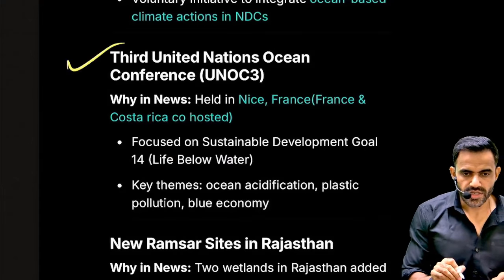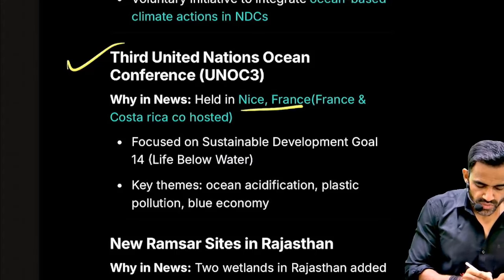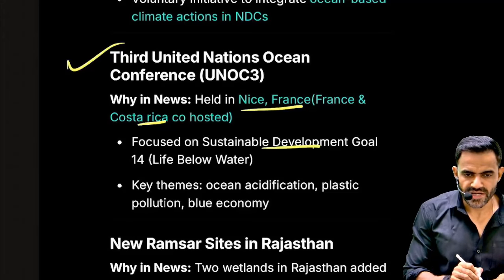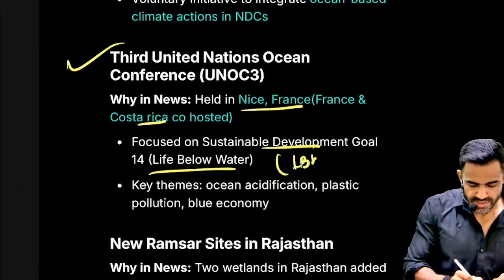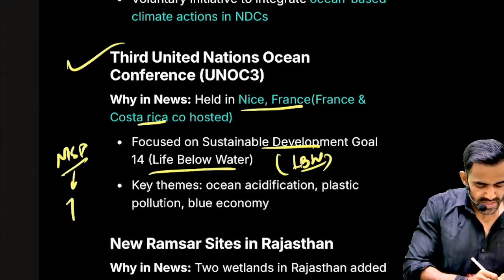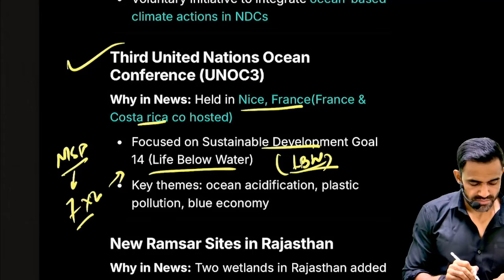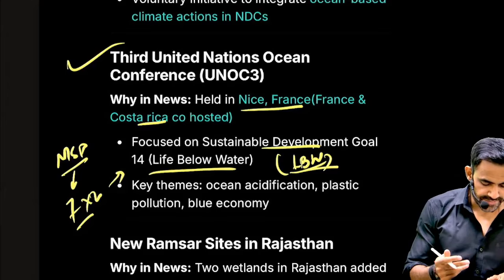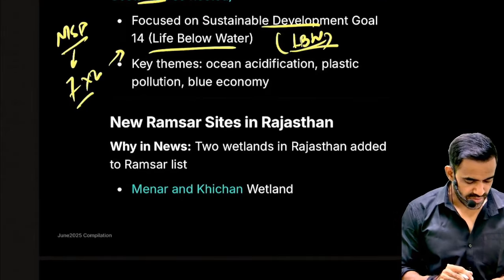Now coming to this third UN Ocean Conference. It was organized in France, co-hosted by Costa Rica. It focuses on Sustainable Development Goal number 14, that is LBW. It is quite easy. See, MSD, that is Mahendra Singh Dhoni, had the jersey number 7. 7 into 2 is 14. LBW. Jersey to LBW basically means it is related to cricket. It's okay if it is too tough to remember.